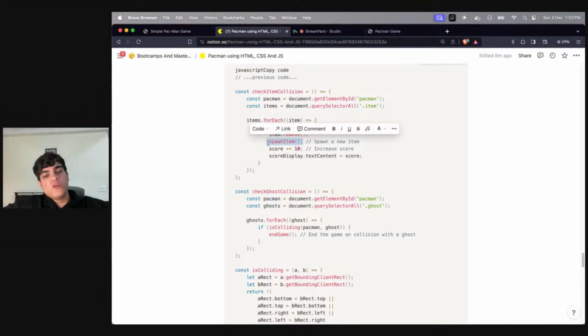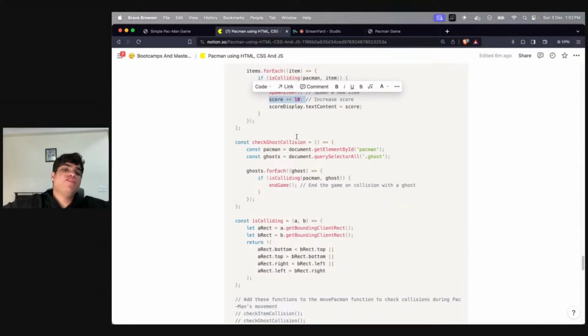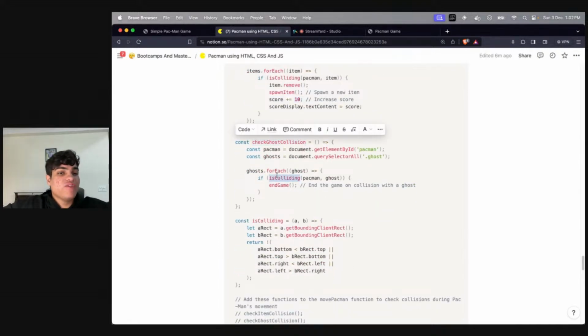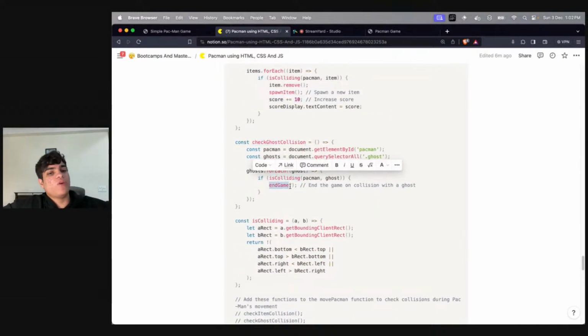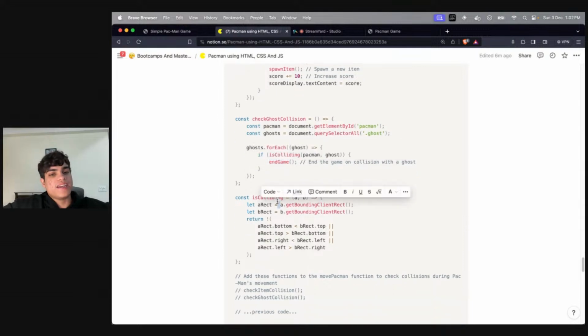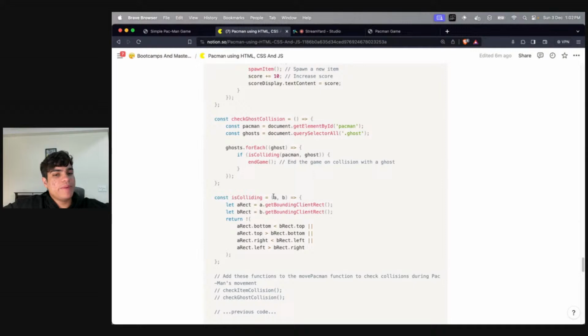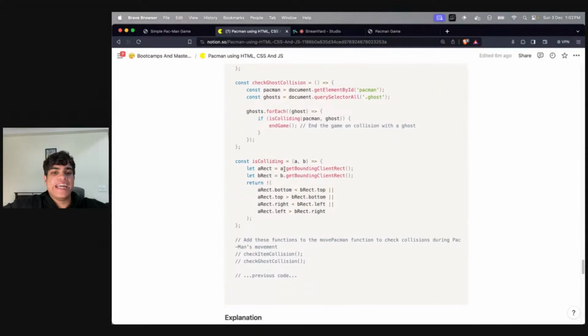Apart from removing that item and spawning a new item, I want to increment my score as well. If one of the ghosts is colliding, that means I want to end the game. Now what is this is colliding? It takes two things: one element and the second element. It gets their positions.